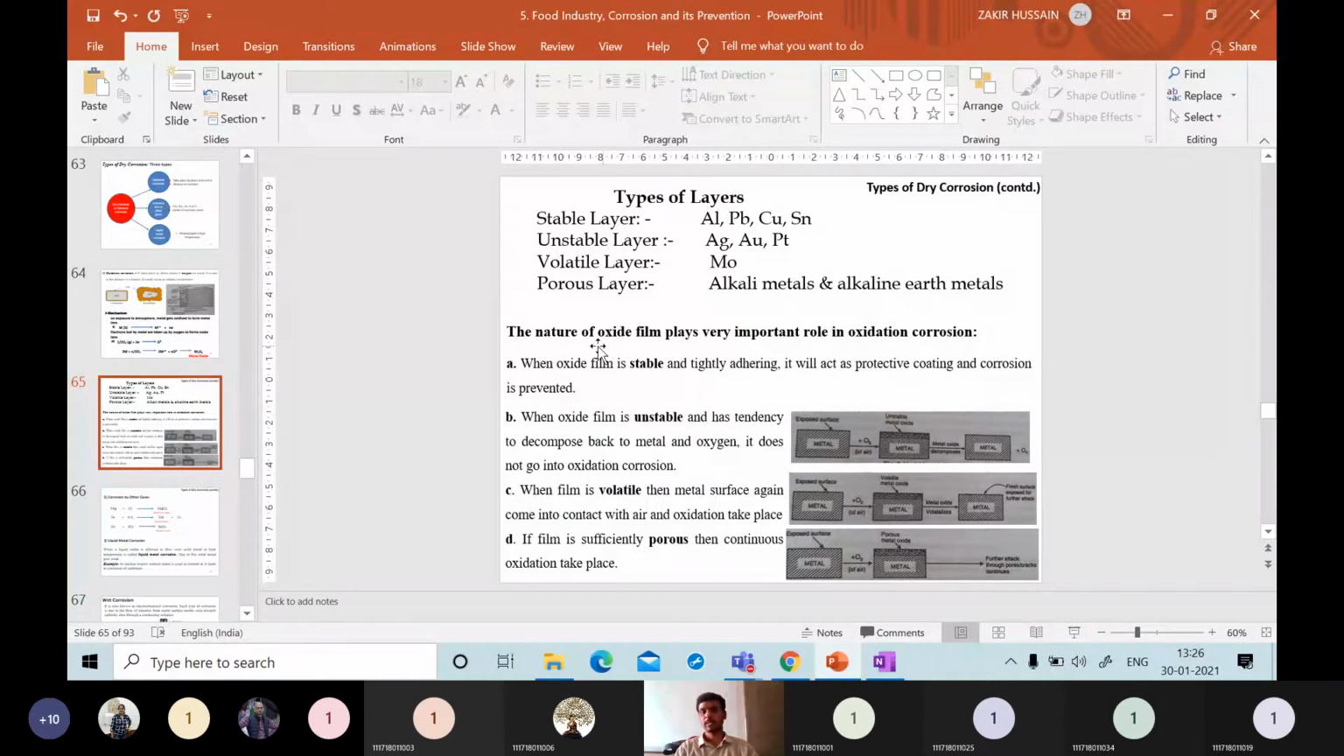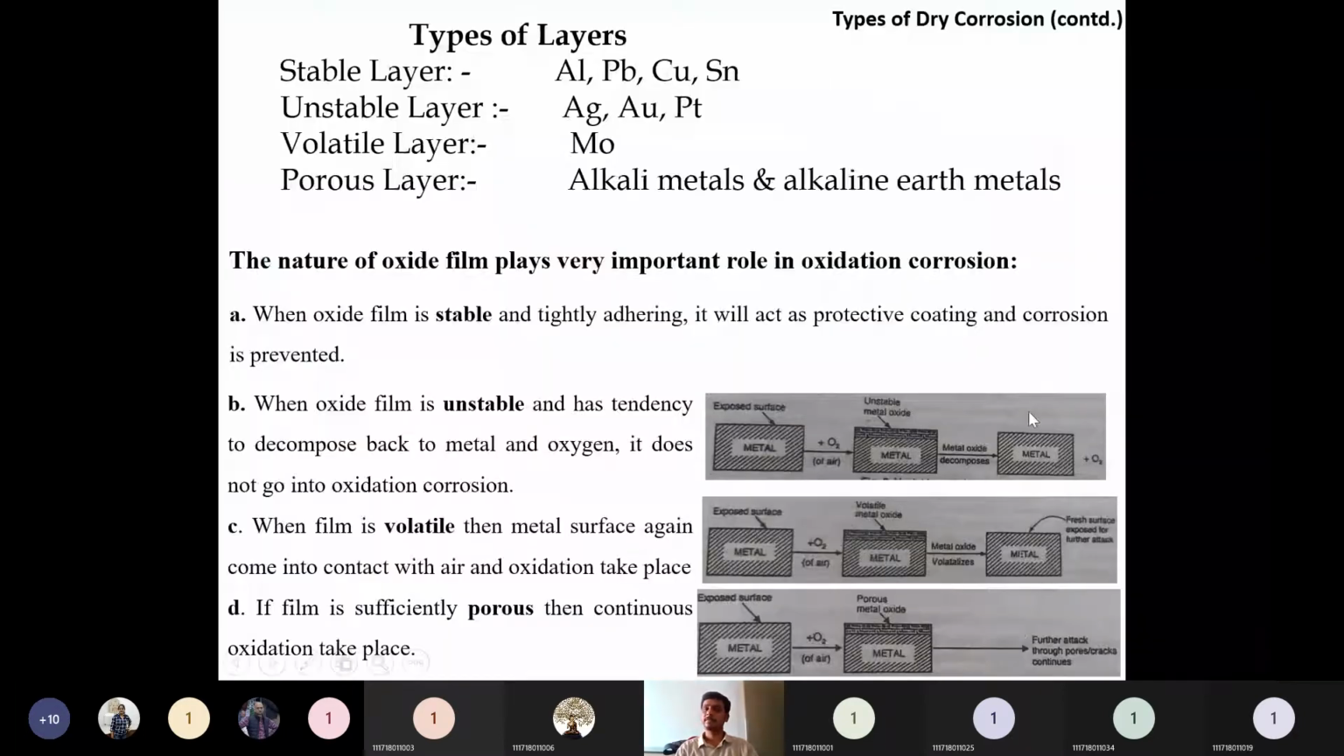Then the nature of the film. If that film is a stable film, it will be tightly adhering and protecting against corrosion, so prevention is happening there. If it is unstable, what happens? Once again it will go back into the metal form. If it is volatile, the volatile film will just drop down, and further oxygen will have direct access to the metal.